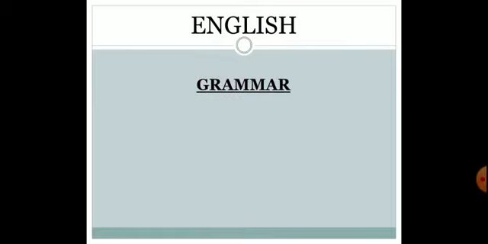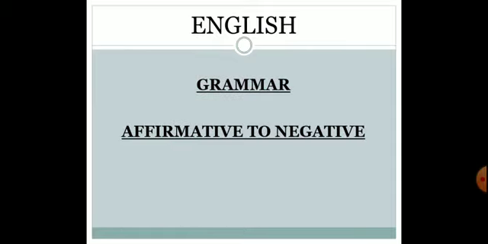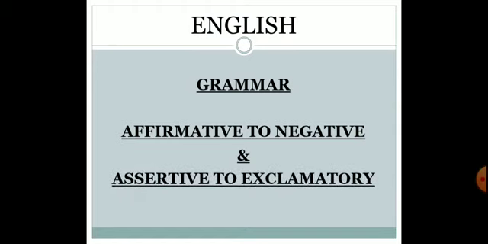We are going to learn English grammar: affirmative to negative, and assertive to exclamatory. These two topics are included for do as directed, or we can say transformation of sentences. So our first topic would be affirmative to negative. So let us start.